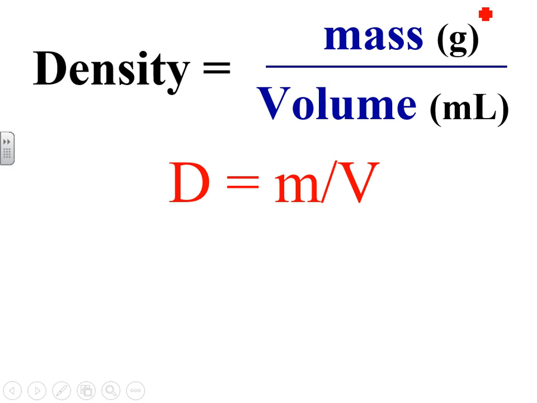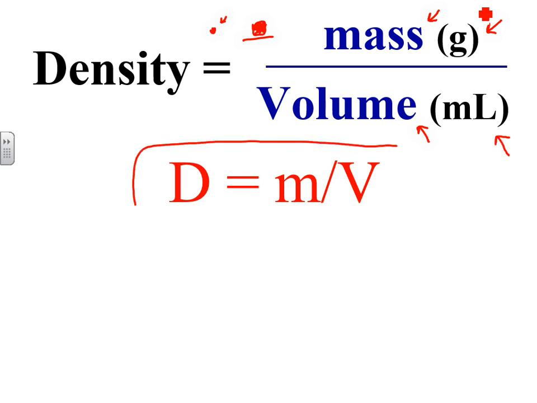So first of all, the definition of density: it has 2 measurements that we'll make in 2 units. Mass goes on top, and volume goes on the bottom. So density is mass over volume. So how dense something is is how much mass you have per how big it is, per unit volume. So the bigger a substance is in terms of volume, and the less mass it has, the less dense it is. And the smaller the substance is, and the more mass it has, the more dense it is. Usually we use units of grams on top and milliliters on the bottom. So a shortened version of this equation is density equals mass over volume.